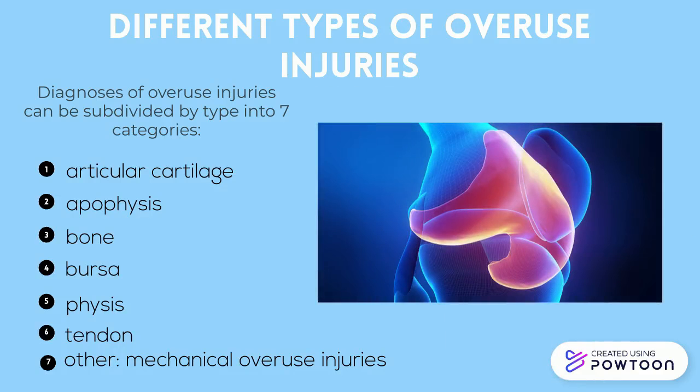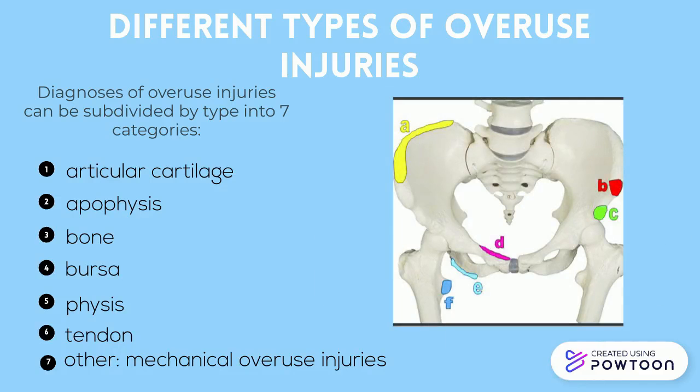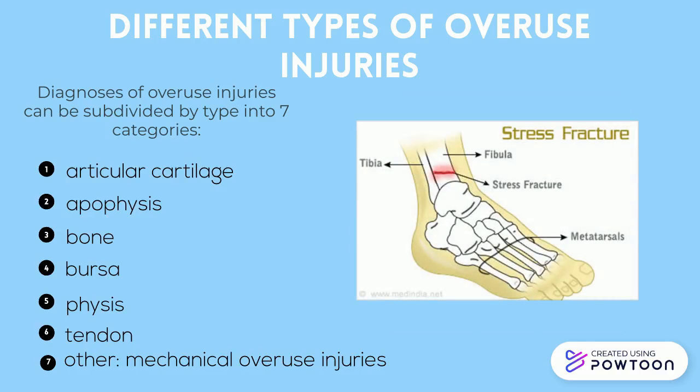Articular cartilage injuries are what they sound like, which is the wear and tear of articular cartilage at joints. Apophysial injuries are common in young children as their bones grow at a faster rate than their tendons due to rapid growth periods. Overuse bone injuries include those such as stress fractures.